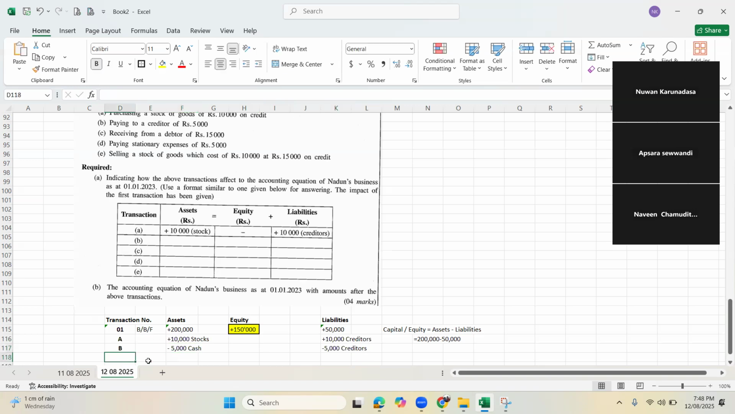Then see, think Naveen. Receiving from a debtor 15,000. You are collecting cash from the debtor. Just think what's happening. Increase. Very good. Liability also increases? Wrong. Asset increase, correct.